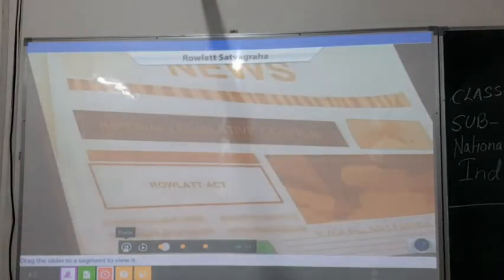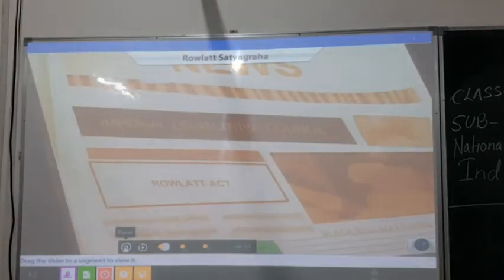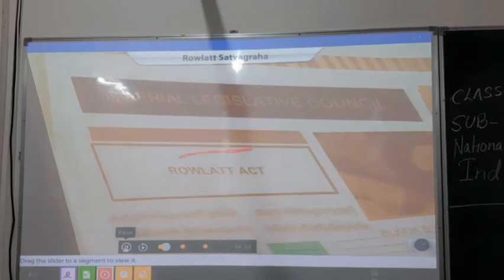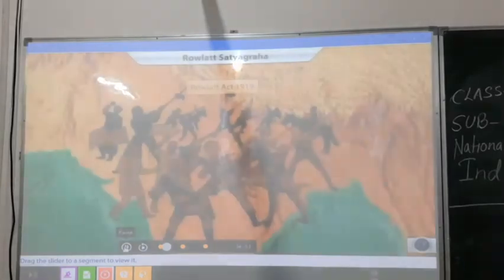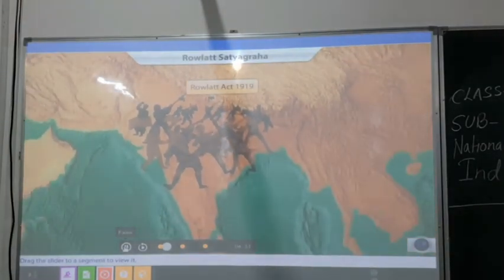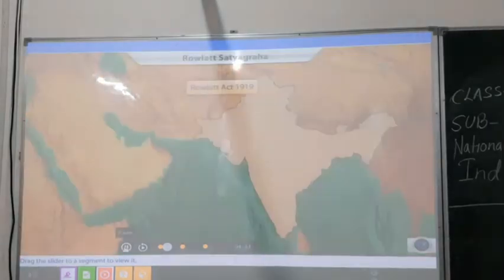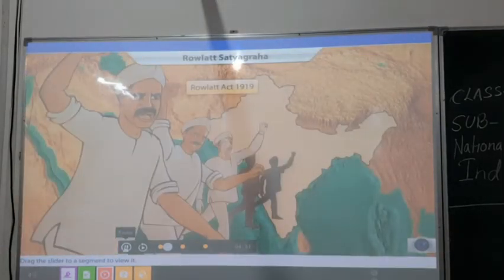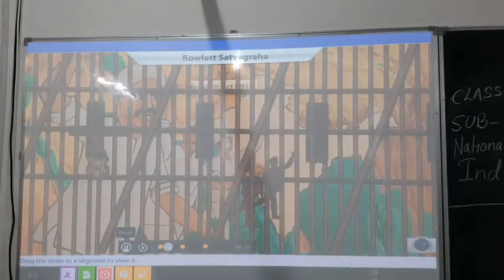But all their hopes were dashed after the British government passed the Rowlatt Act in 1919. The Act allowed the government to adopt repressive measures against the Indians, imprison them without trial for 2 years, and search any place without warrant.